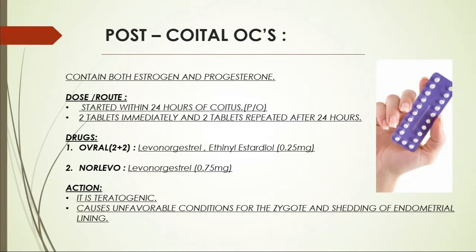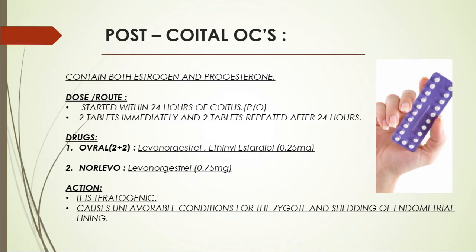Unlike combination and progestin only OCs, which are taken according to the days of the menstrual cycle, with 7 days left and then taken again, this postcoital OC is taken within 24 hours after coitus, and after 24 hours 2 tablets are taken again. The drugs which come under postcoital OCs are Ovral, 2+2 and Norlevo. The common chemical is Levonorgestrel. You can note it down and you can write the dosage also.